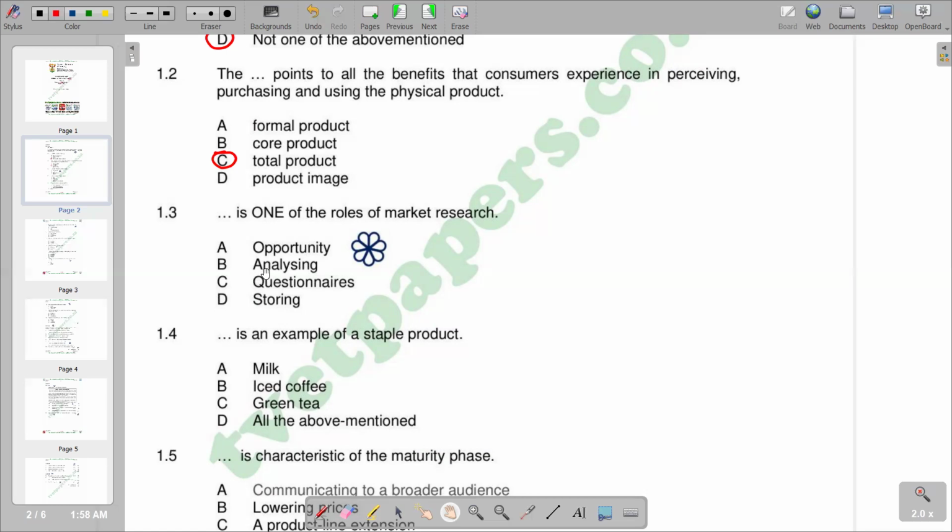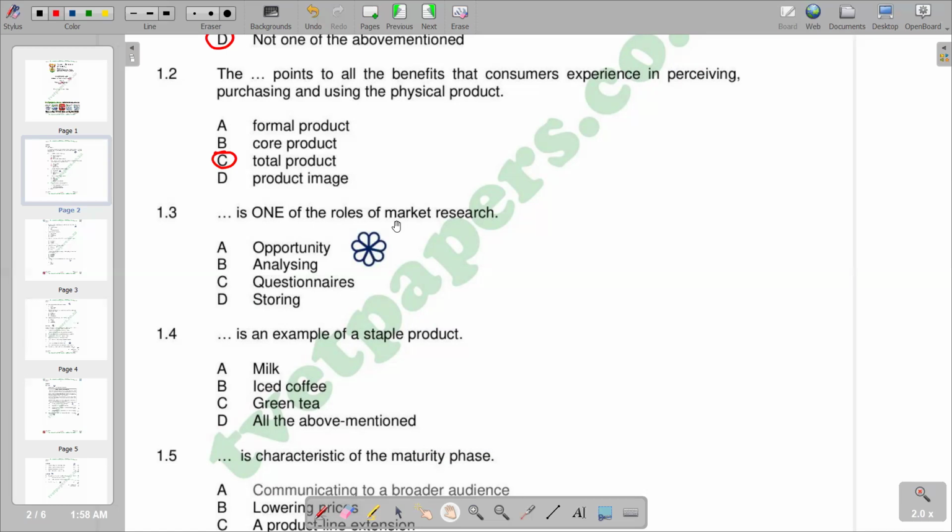The roles of market research include understanding market needs. We have consumer behavior analysis, which is an essential insight function.